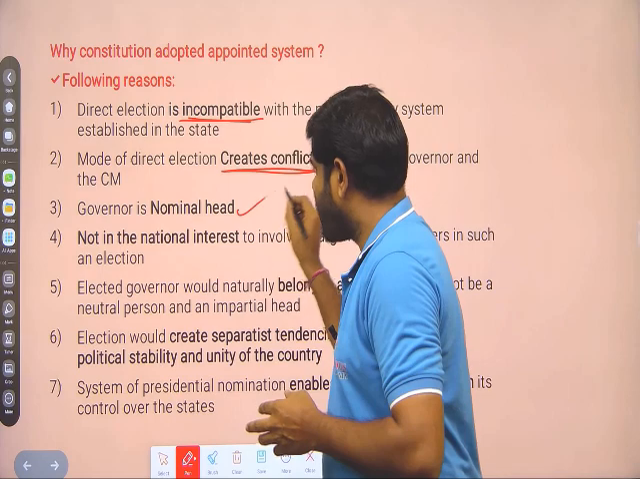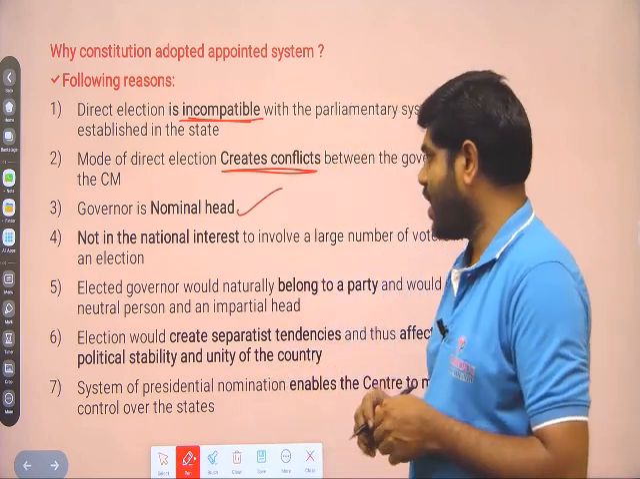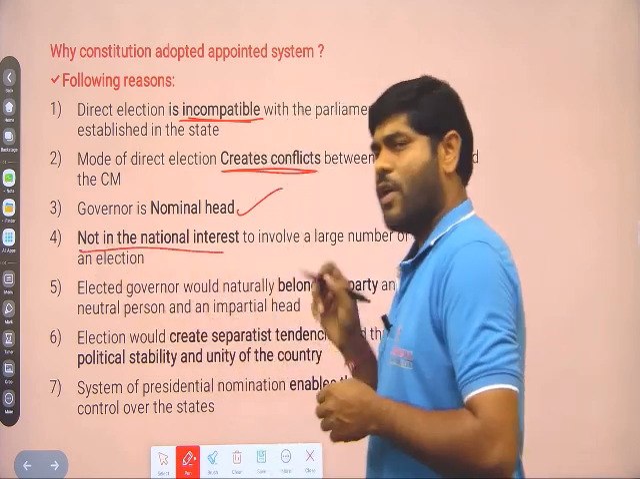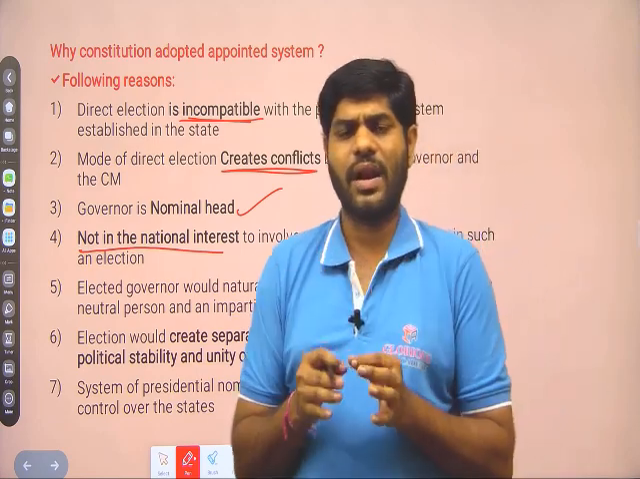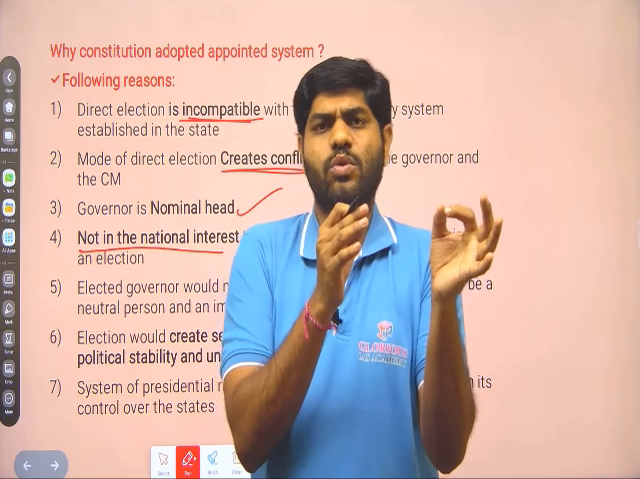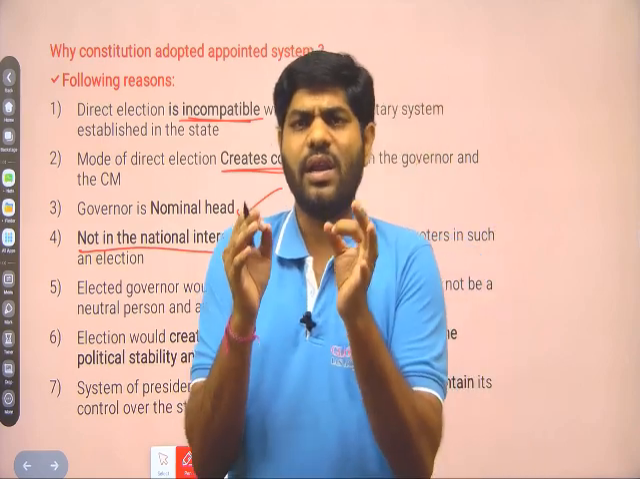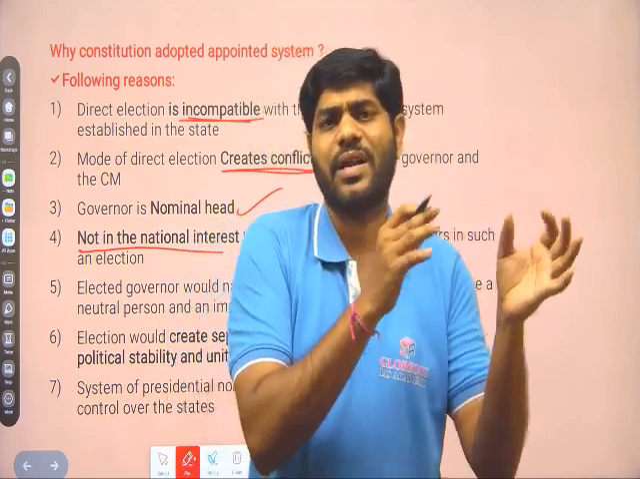Next one, the governor is just a nominal head, not the real head, and it is not in the national interest. If you provide the election system for the governor, every governor would be elected through an electoral college. It is a very hectic task for the Election Commission of India.